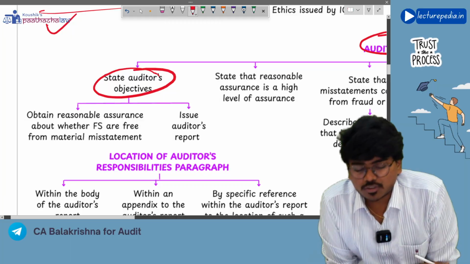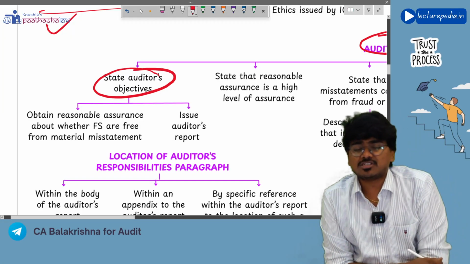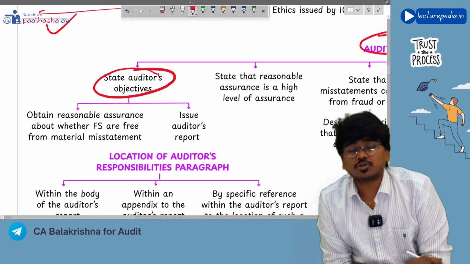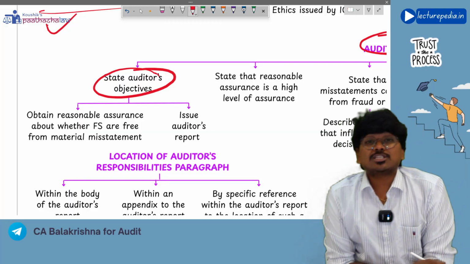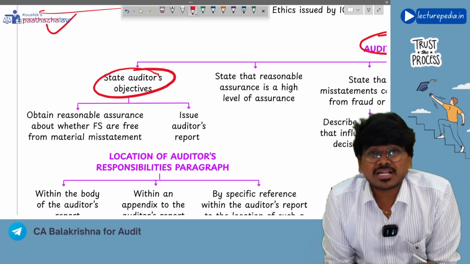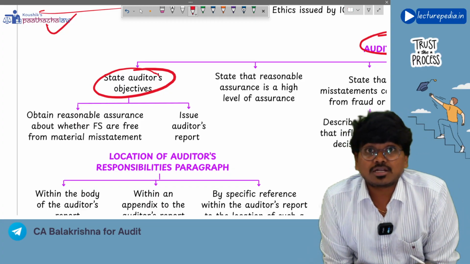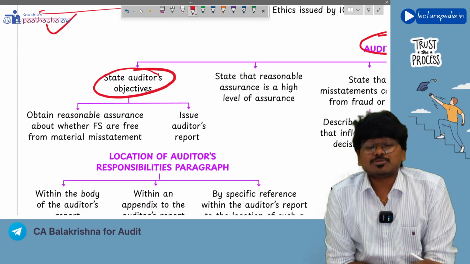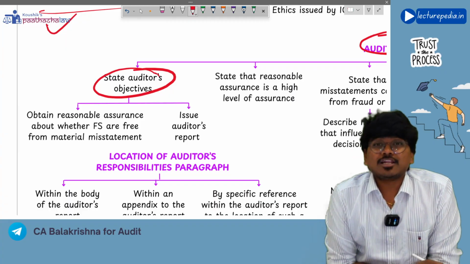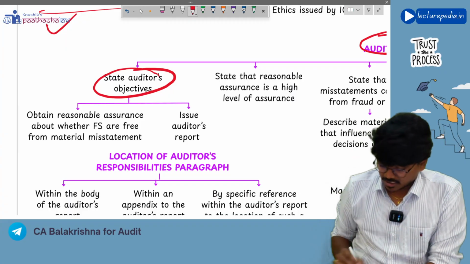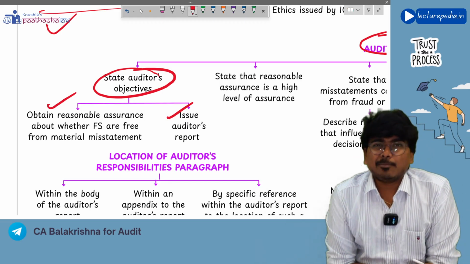What is the objective of the auditor? To obtain reasonable assurance that financial statements as a whole are free from material misstatements, whether due to fraud or error, thereby enabling the auditor to express an opinion on whether financial statements have been prepared in all material respects as per the applicable financial reporting framework or not. That is the responsibility of the auditor, the objective of the auditor, which we have discussed in SA-200. The same thing you will mention.